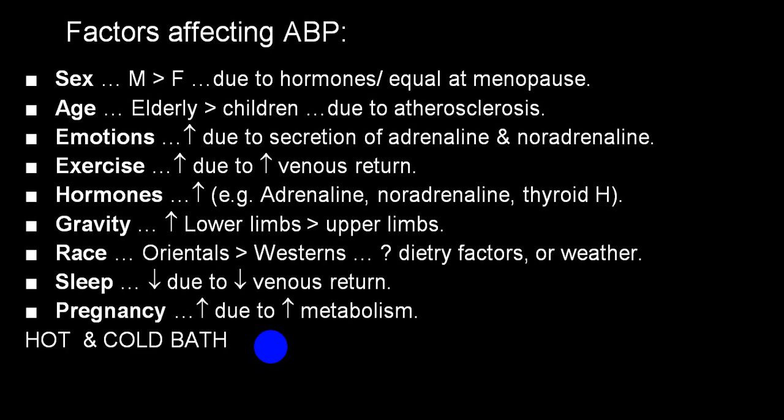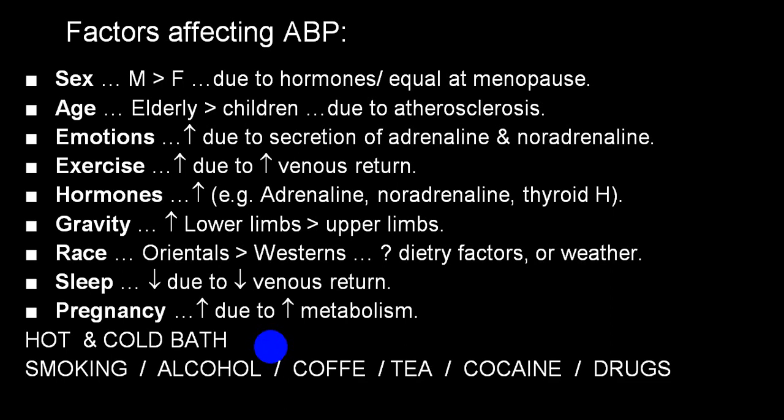Hot water and cold baths will also alter the blood pressure, because during a hot water bath, hot shower or steam bath, there is vasodilatation which will produce a fall of blood pressure, and cold water will produce vasoconstriction which will elevate the blood pressure. Smoking will produce little change in blood pressure. Alcohol will produce vasodilatation.